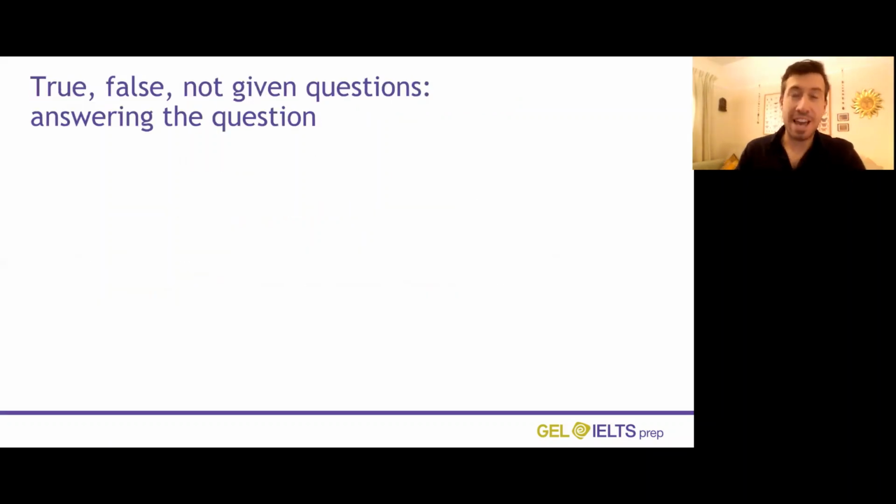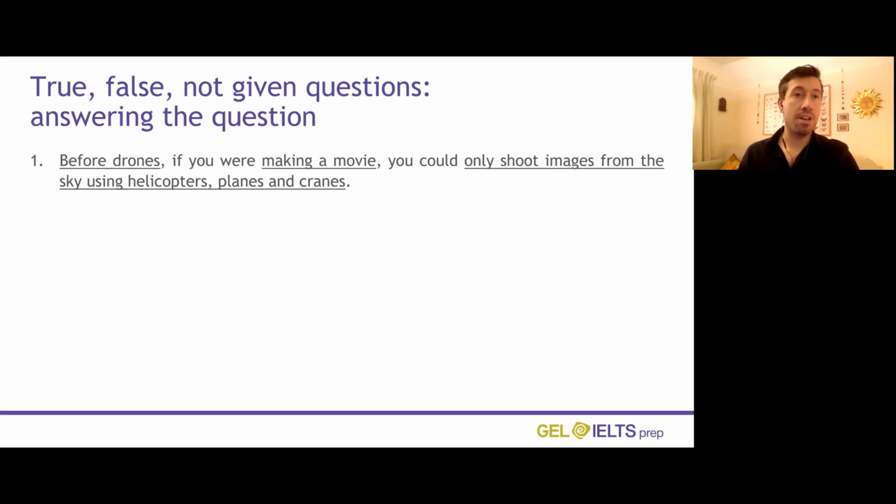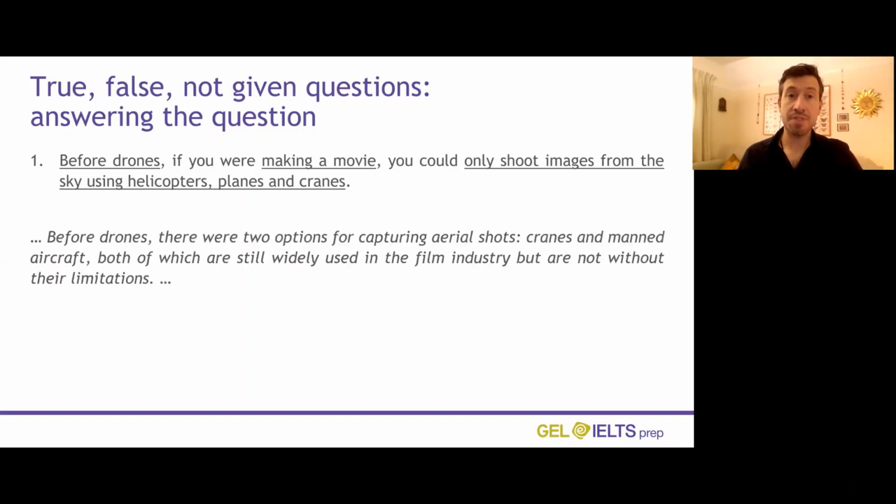Now let's look at how to answer one of these true, false, not given questions. So we have our underlined sentence here where we've chosen the keywords like we saw in the previous slides. And what we now need to do is look at the text here. This is the part of text we're going to look at and see if it is paraphrased. If it's all paraphrased, in which case it would be true. If it has a contradictory meaning, in which case it would be false, or if there's some extra information in there, in which case it would be not given.